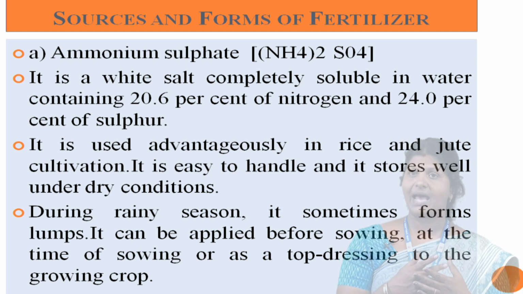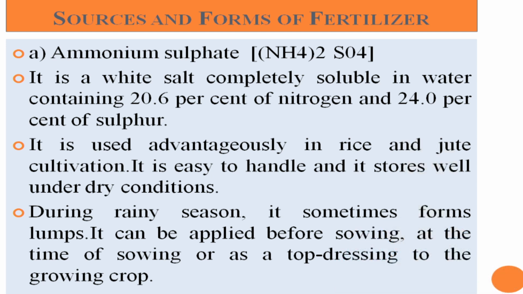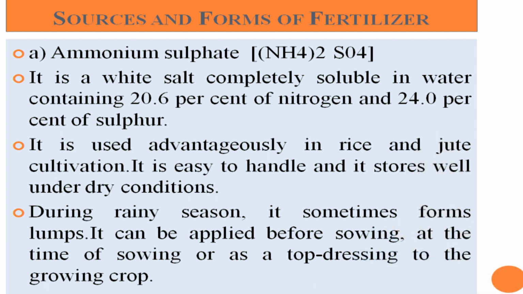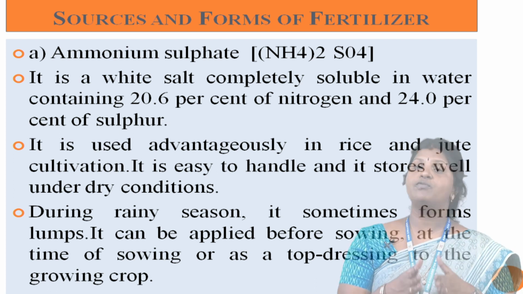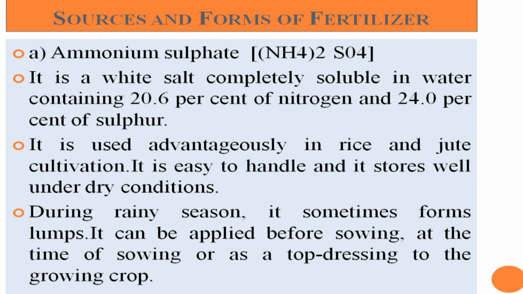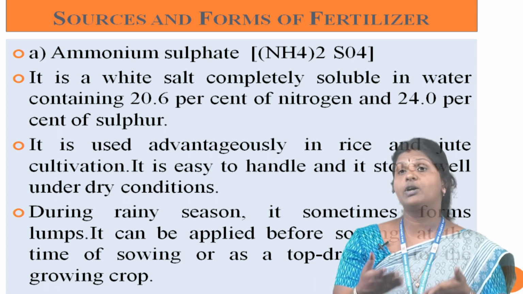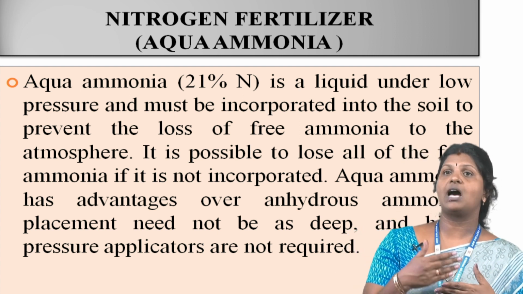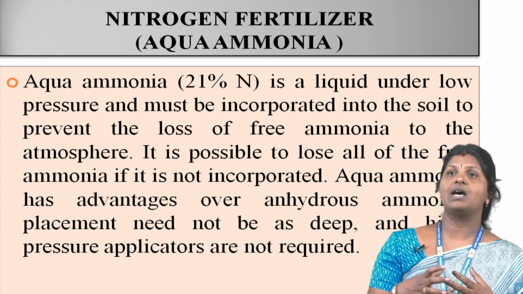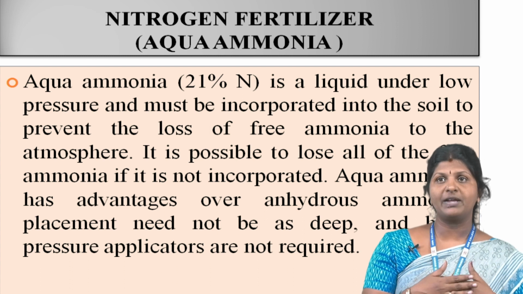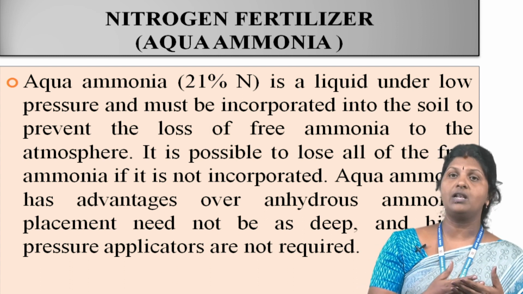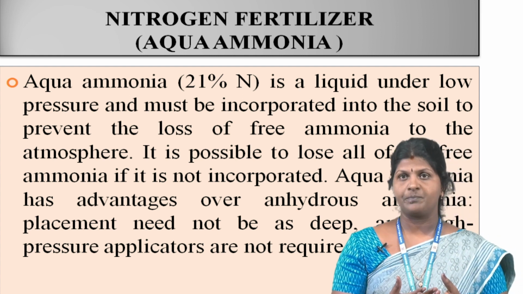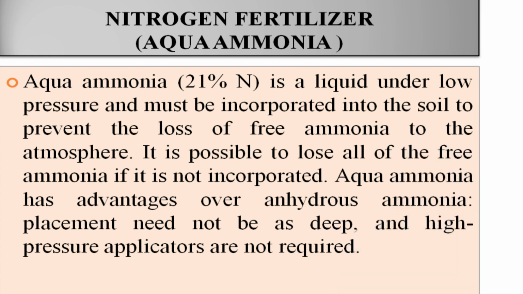It is easy to handle and it is stored well under dry condition. During the rainy season, it sometimes forms lumps. It can be applied before sowing, at the time of sowing or as top dressing to the growing crop. The aqua ammonia contains 21% nitrogen. The aqua ammonia is a liquid under low pressure and must be incorporated into the soil to prevent the loss of free ammonia to the atmosphere. It is possible to lose all the free ammonia.